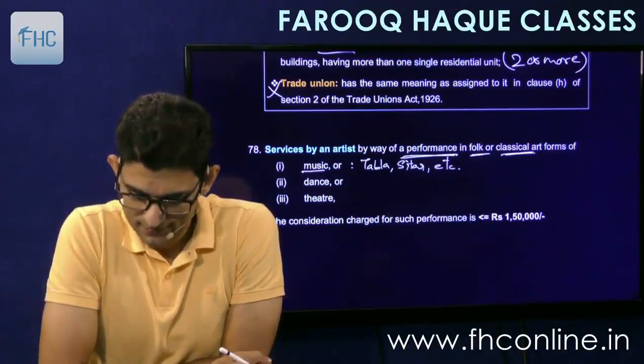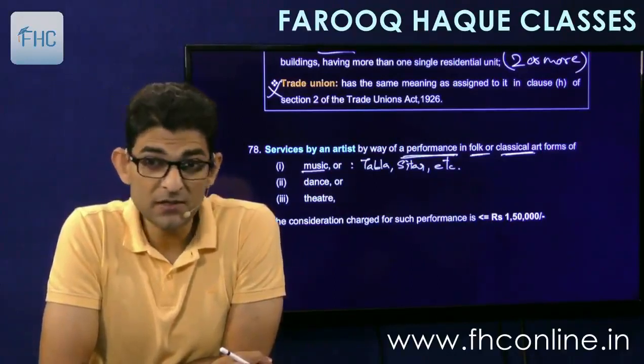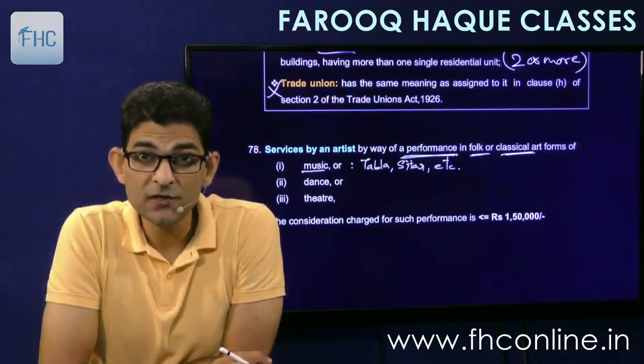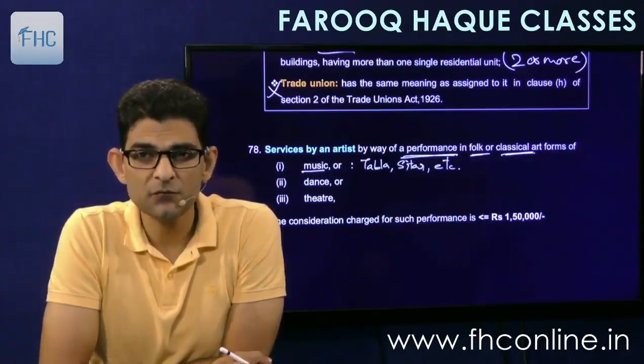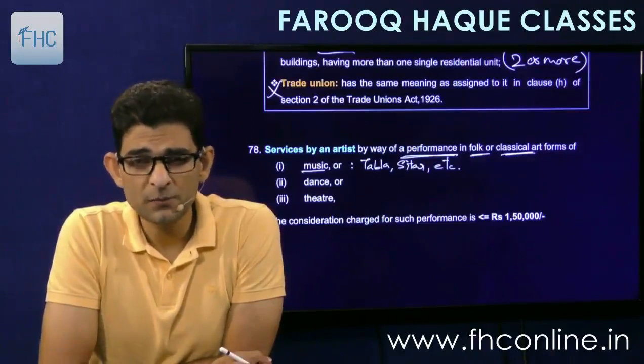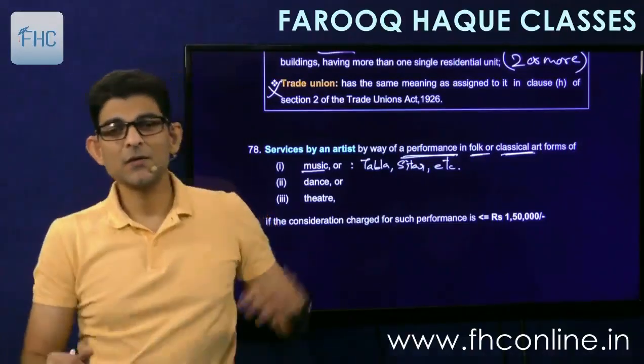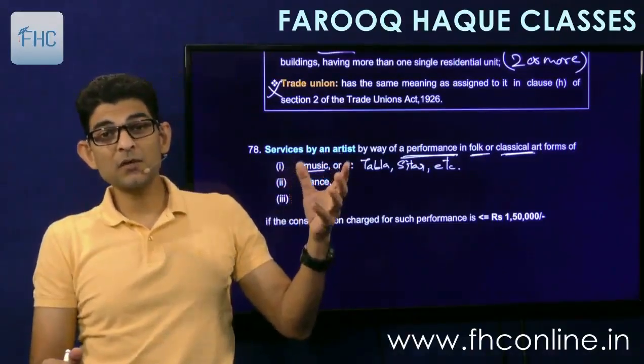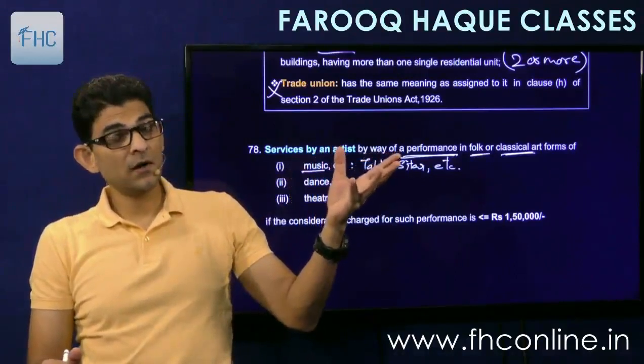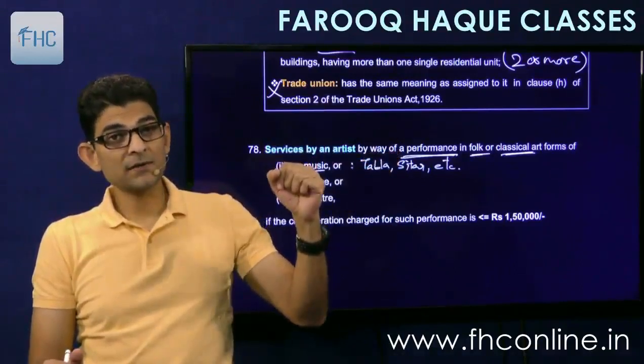So all the Indian classical art forms, not guitar and drums, no, the Indian classical art forms: tabla, sitar, sarod, shehnai, bansuri, all those. If you are an expert in any of these, then you can give performances.